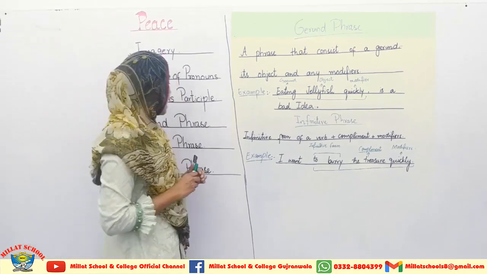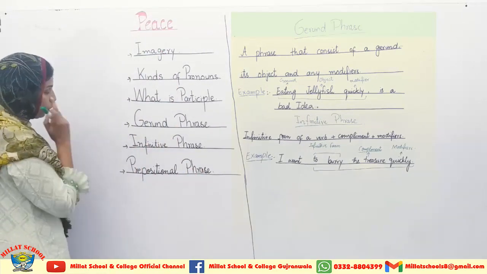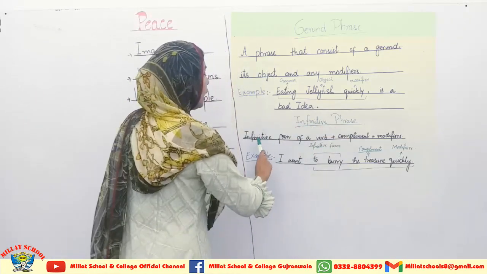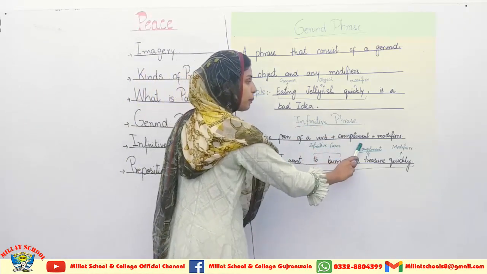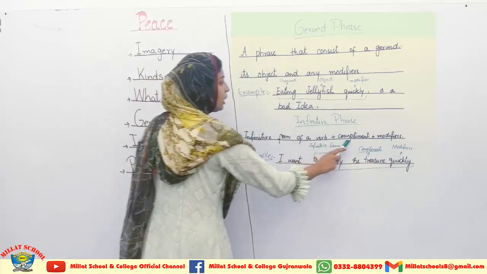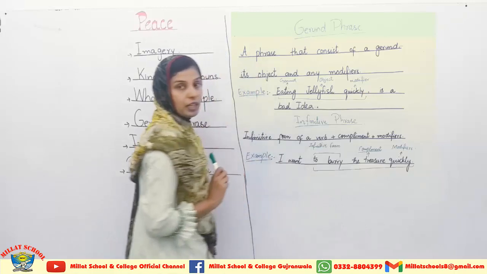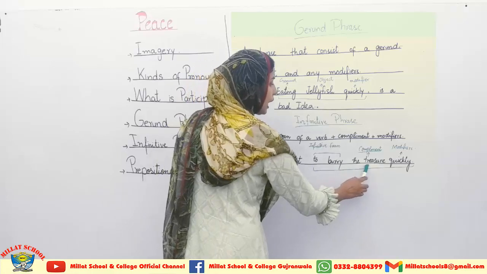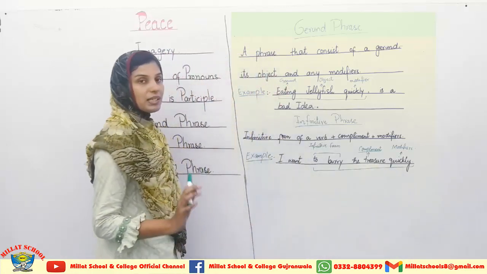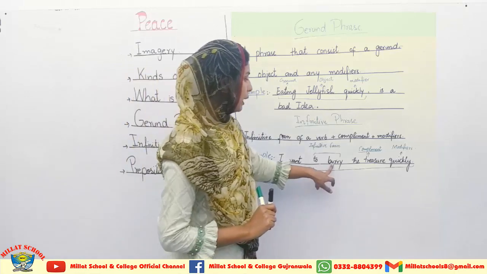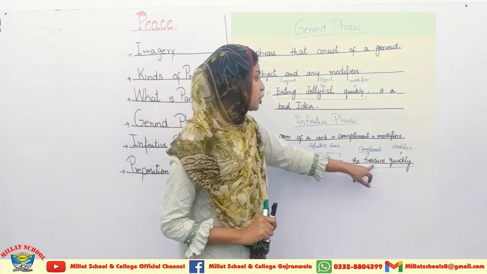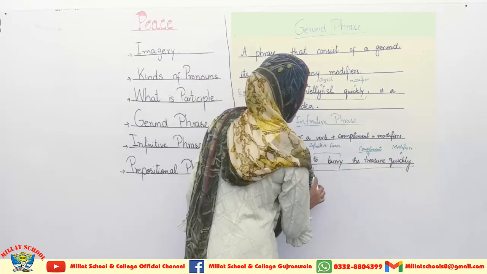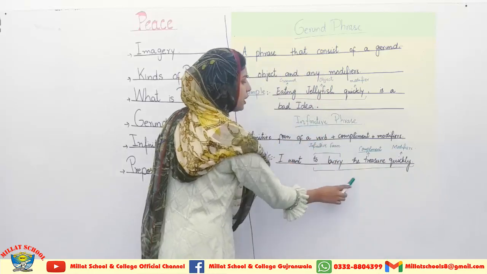Now I am coming towards the second last grammatical objective, infinitive phrase. In an infinitive phrase, we have the infinitive form of verb plus complement plus modifiers. These three things will make an infinitive phrase. Here in front of you, you can see: I want to bury the treasure quickly. Here I have given you a sentence, and to bury is an infinitive form of verb, treasure is a complement and quickly is a modifier. So these three things have made an infinitive phrase in front of you.